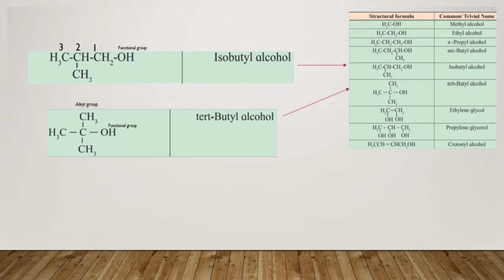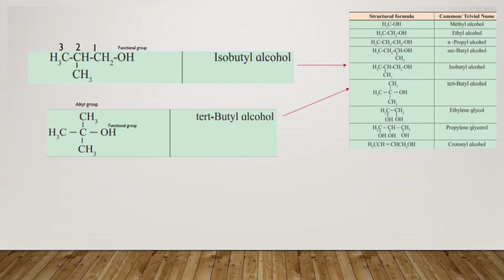Now see the structure of ethylene glycol. You will find that the structure is CH2 bond CH2, and both the carbons are attached to an OH group. So the common name which is given is ethylene glycol.